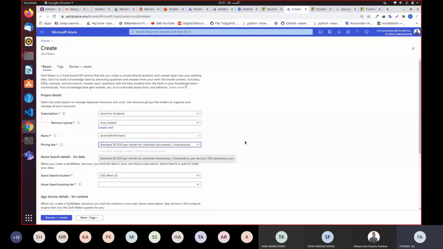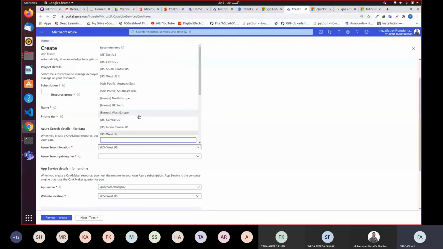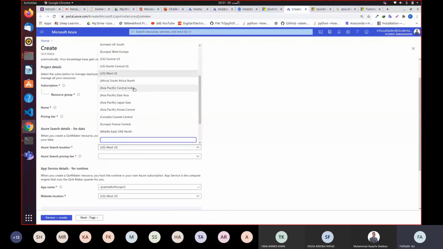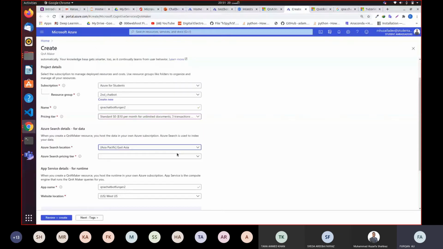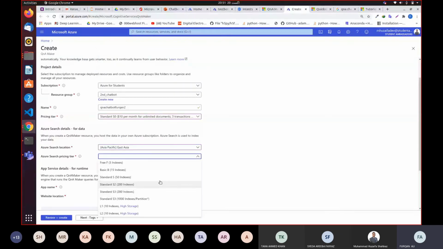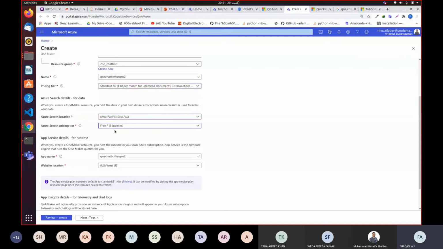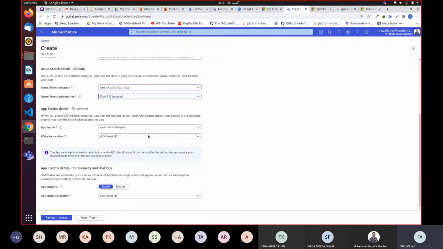And I'm going to choose the location, which is, again, East Asia because we deployed everything in East Asia. So I'm going to choose East Asia over here. Same goes with over here. I'm going to choose the free basic pricing tier. Again, I'm going to choose free over here. And my app name would be QnA chatbot for Furqan2.